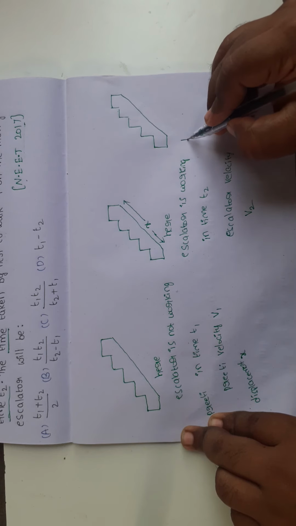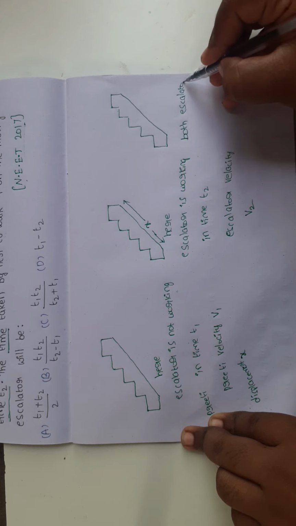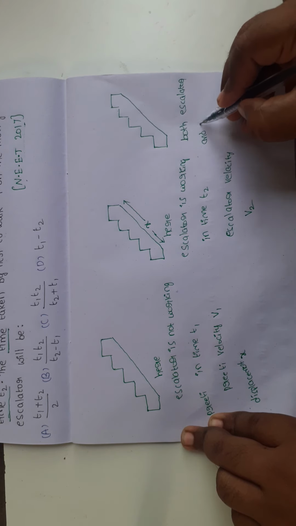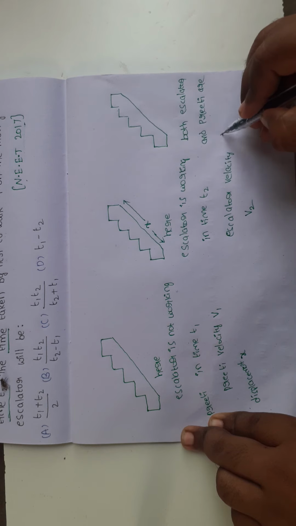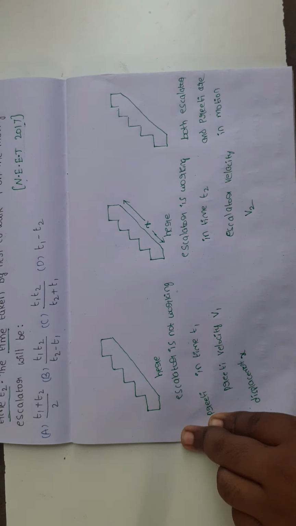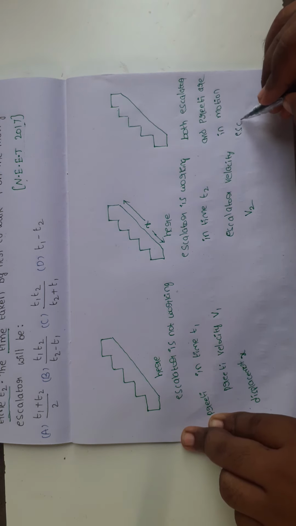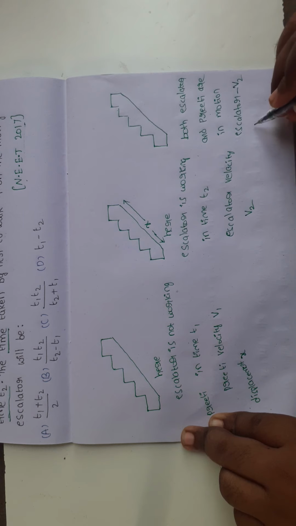Here both the escalator and Preeti are in motion. Escalator velocity v2, Preeti velocity v1.